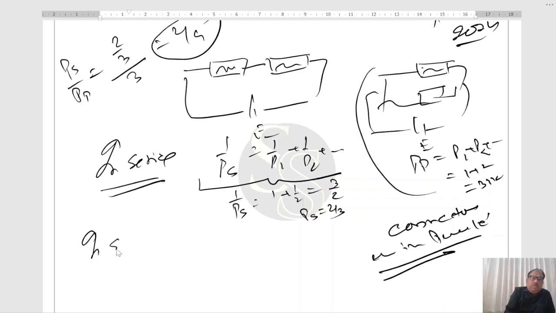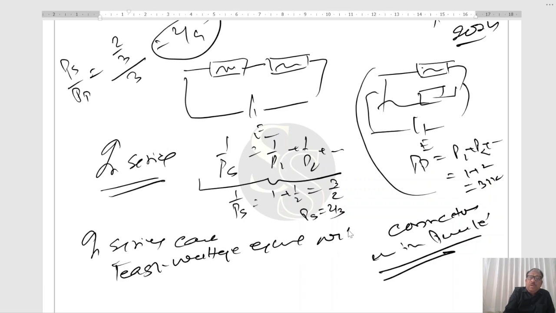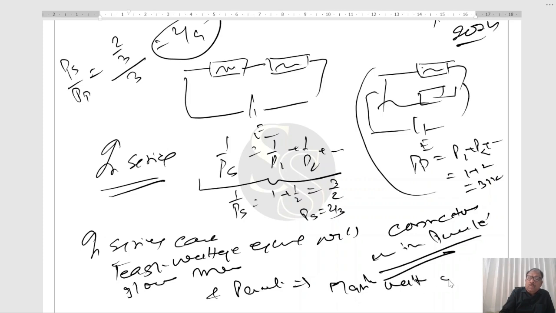In a series combination, the least wattage equipment will glow maximum, and in parallel, the maximum wattage equipment will glow maximum, right?